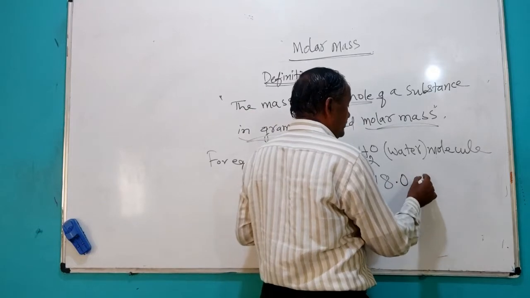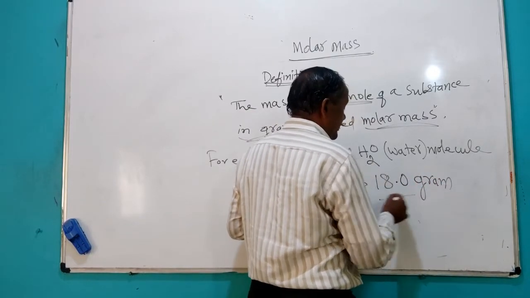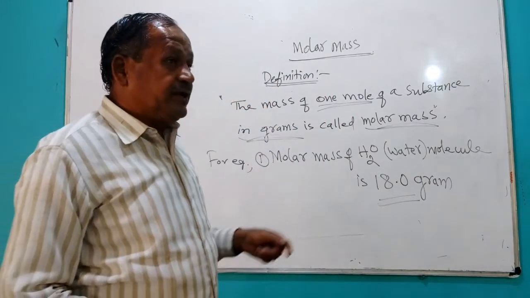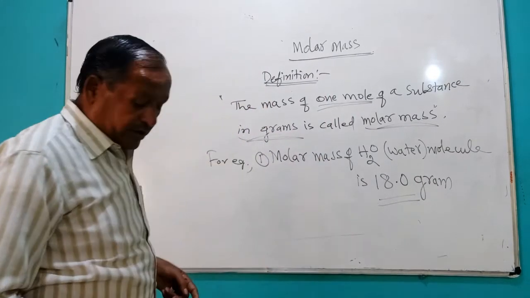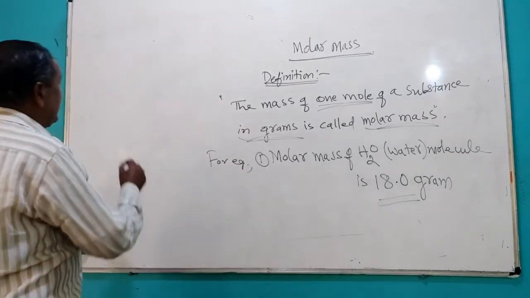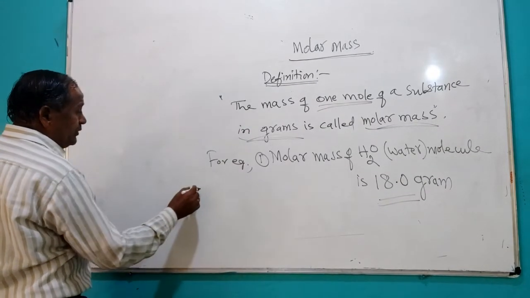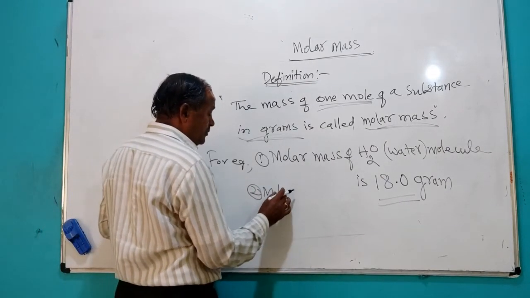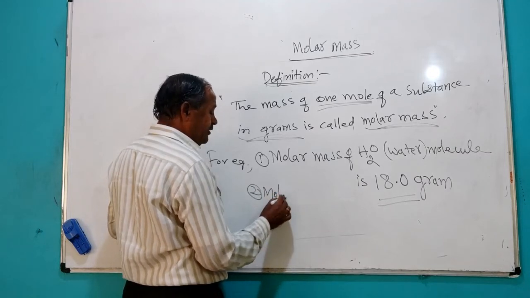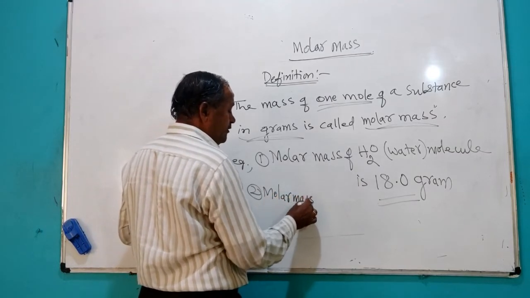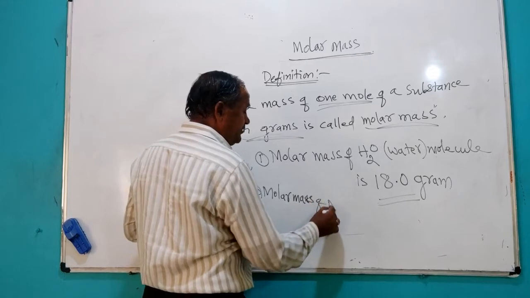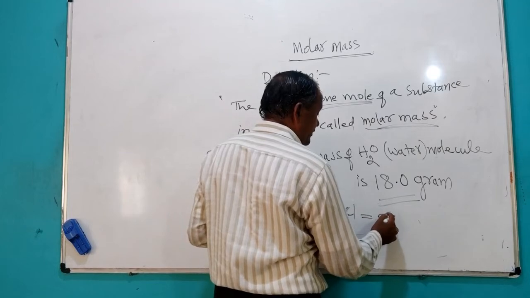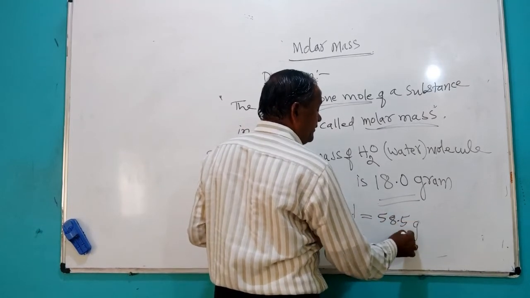So here 18.0 gram is the molar mass of a water molecule. Similarly, example 2: the molar mass of NaCl, sodium chloride, is equal to 58.5 gram.